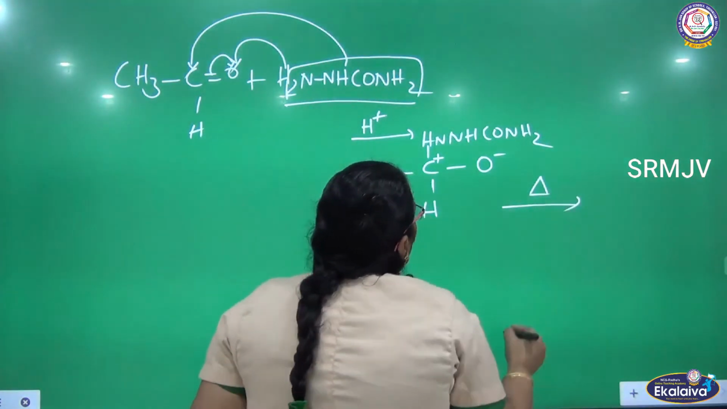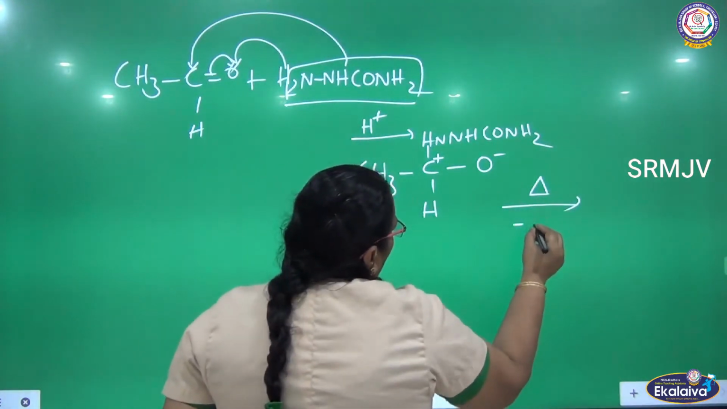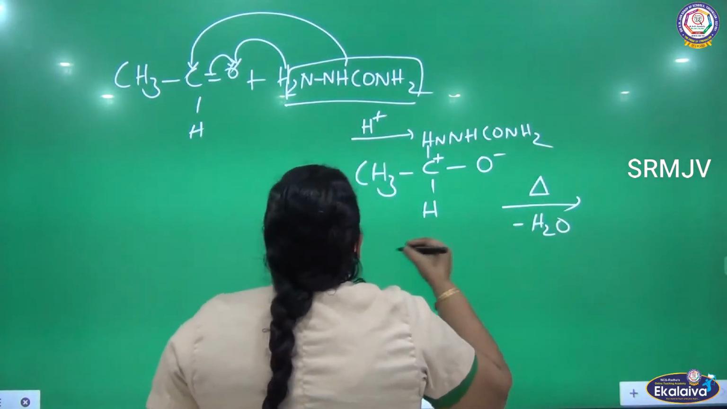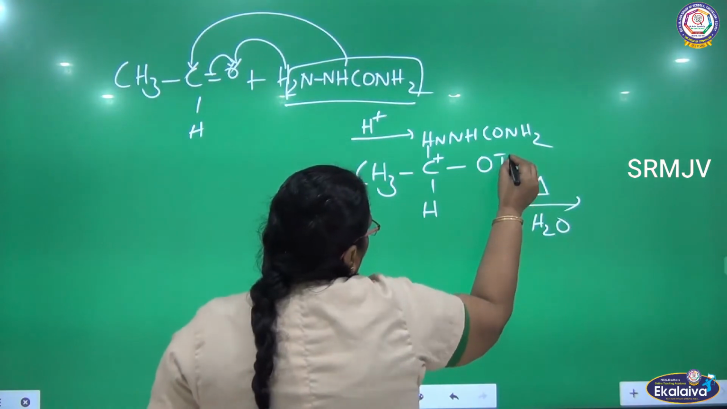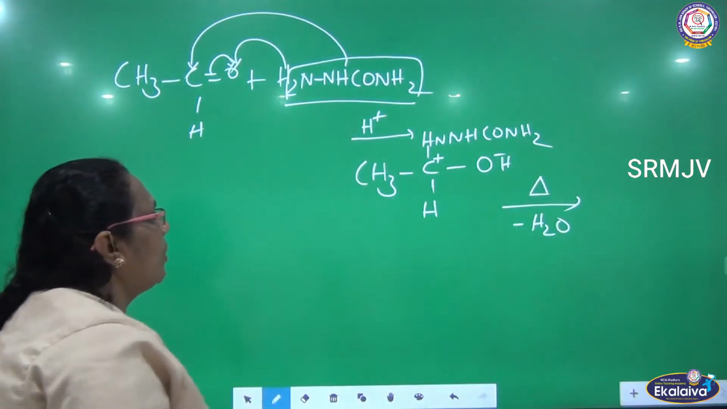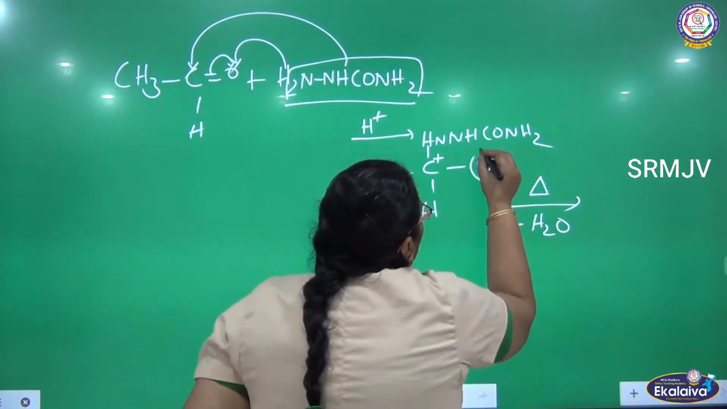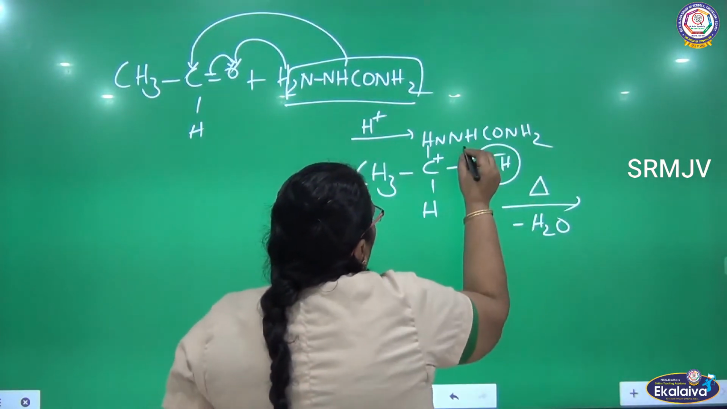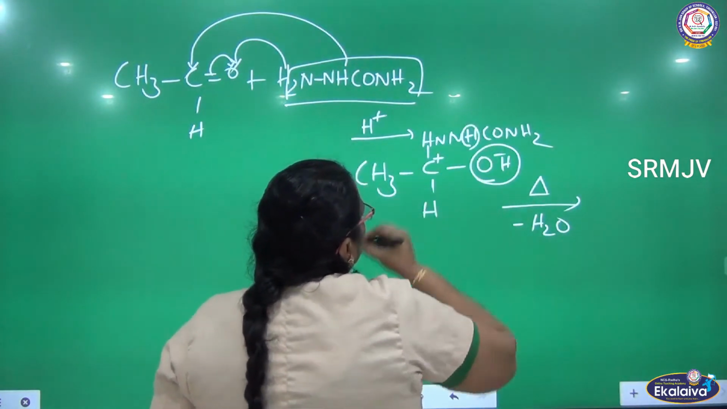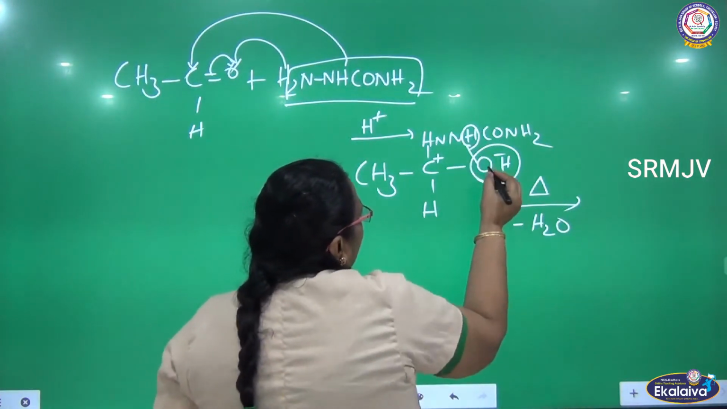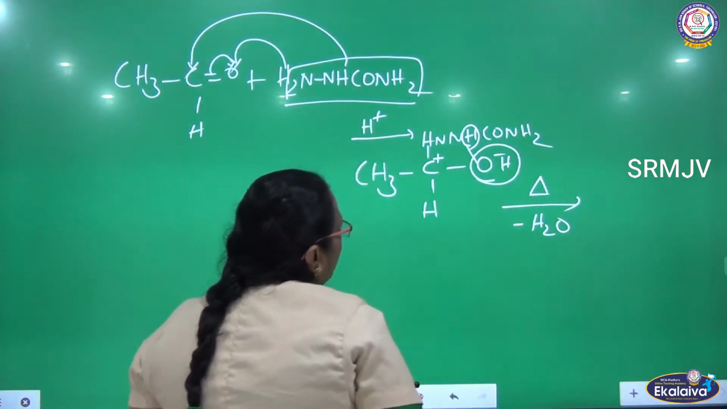So in the next step, on heating, what is happening here? It loses a water molecule. When one of the hydrogens is added here, you will be getting an unstable compound. So in the next step, it loses a water molecule. So OH from here and hydrogen from here will be removed as water.